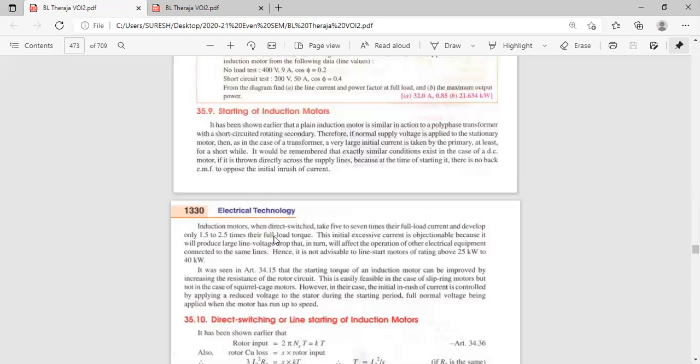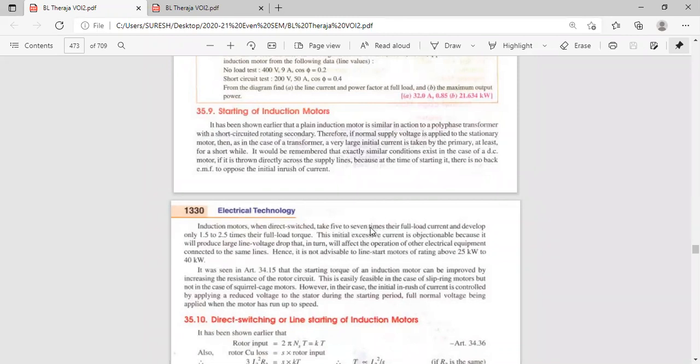Some torque is needed for rotation. Initially, inertia is there in the rotor. It is not rotating. To overcome that inertia, we need the torque. Initially, torque is only 1.5 to 2.5 times the full load torque, rated torque.